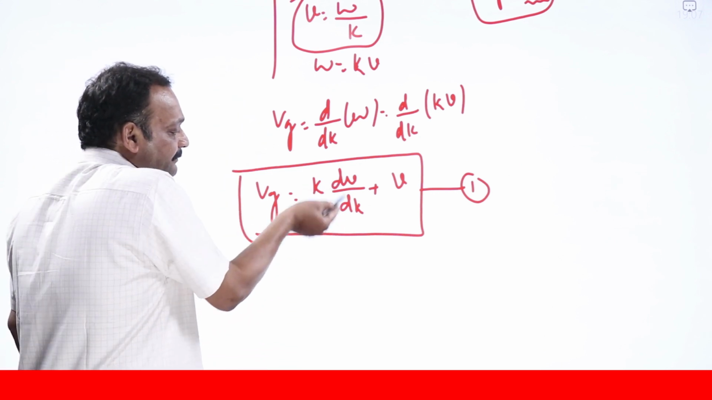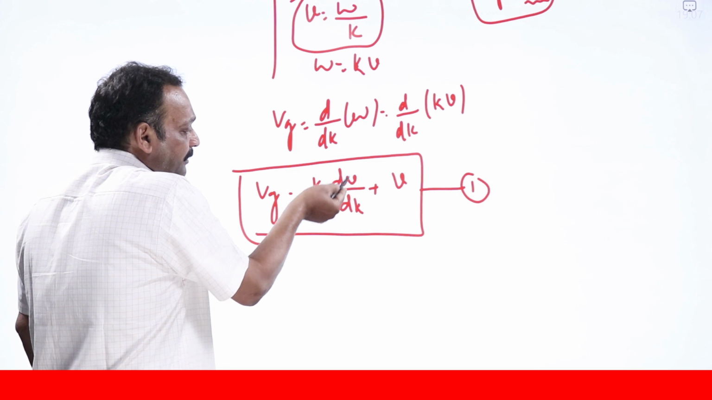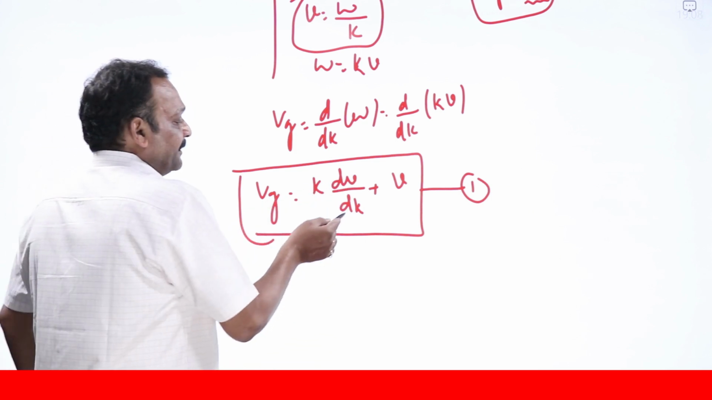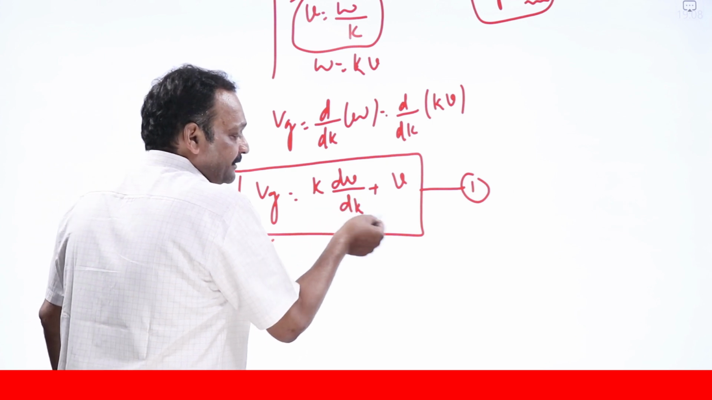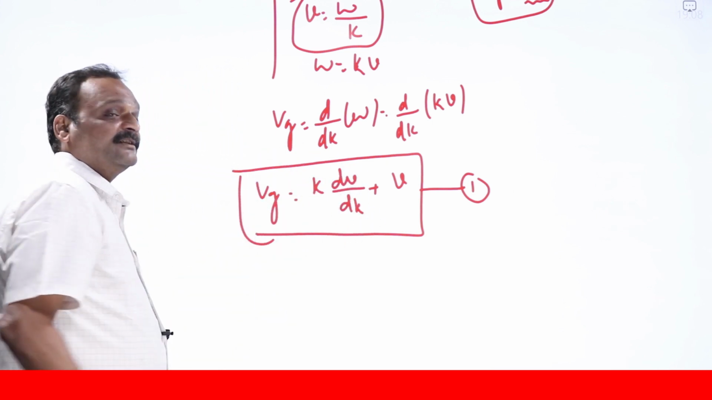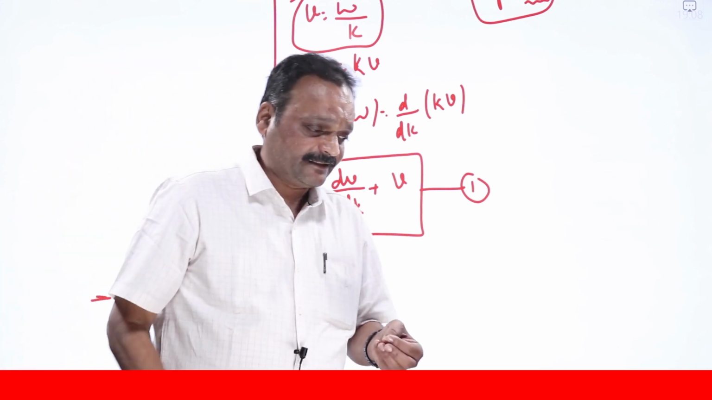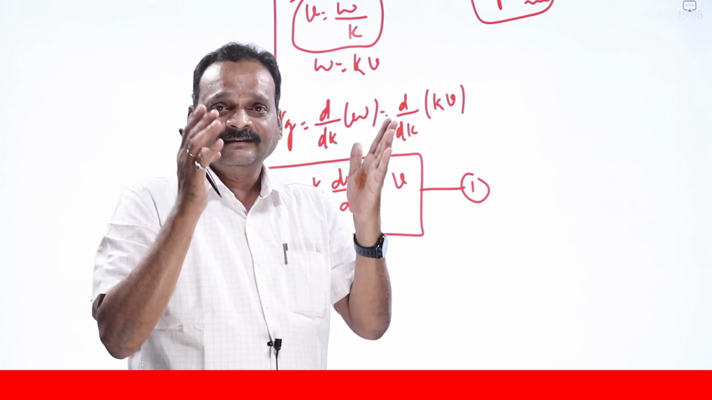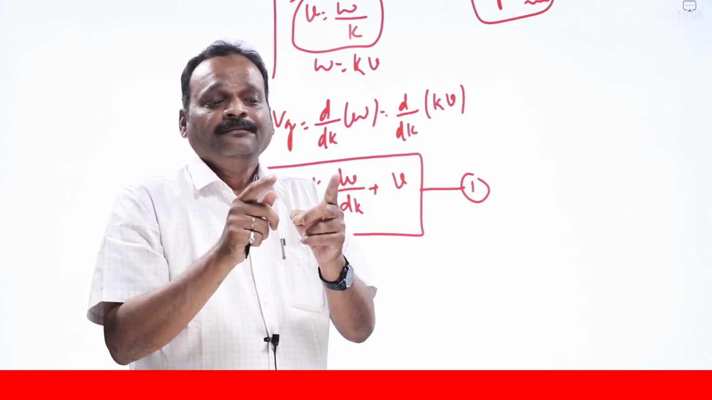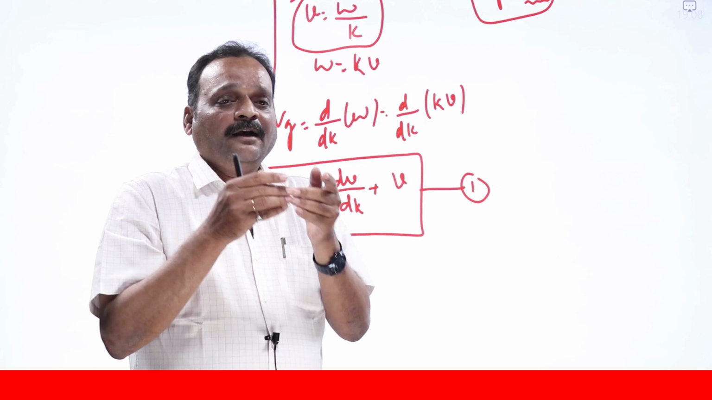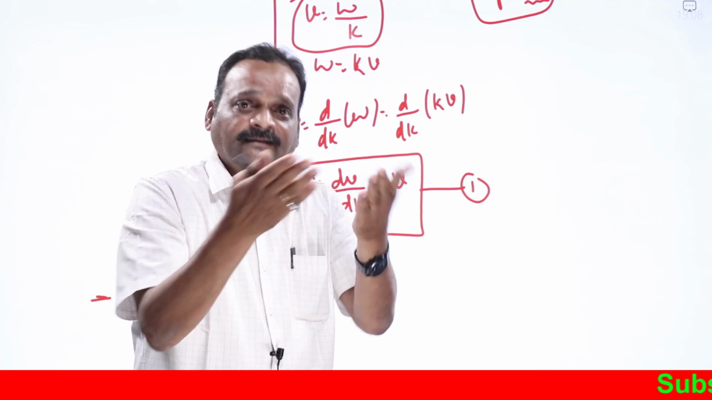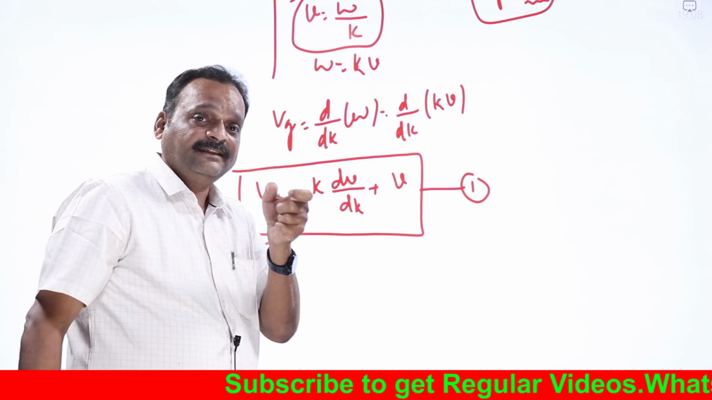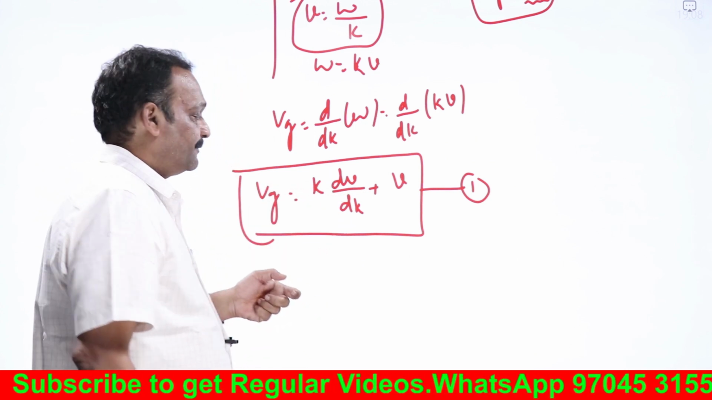What is this term dv by dk? Right, rate of change of velocity with k. K means k equal to 2 pi by lambda. Okay, means for different wavelengths, if they have different velocities, that is known as dispersion. What is the meaning of dispersion? In a medium, if different waves travel with different velocities, the medium is said to be dispersive. In a medium, if all waves are traveling with the same velocity, okay, the medium is non-dispersive, we say. This dv by dk is a measure of the dispersive power of the medium.